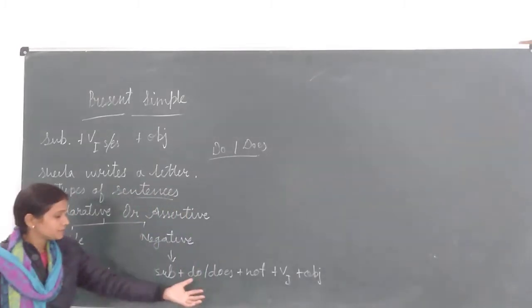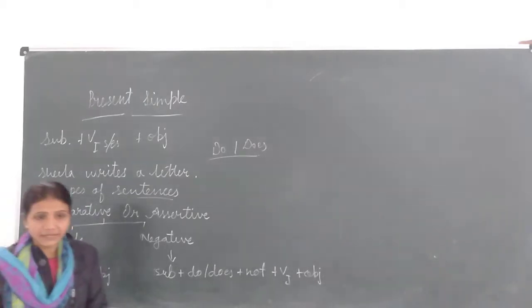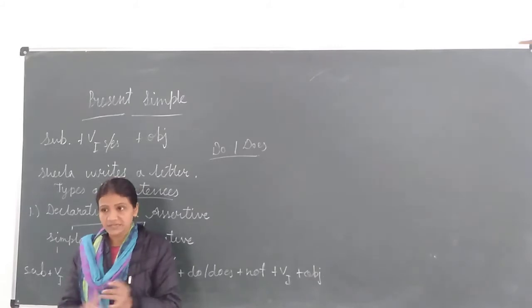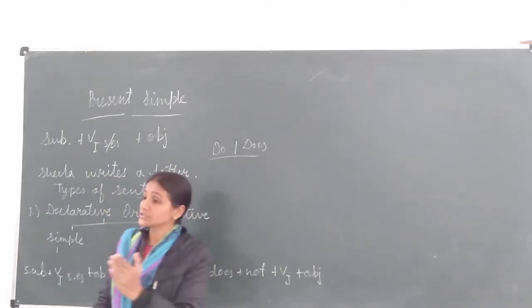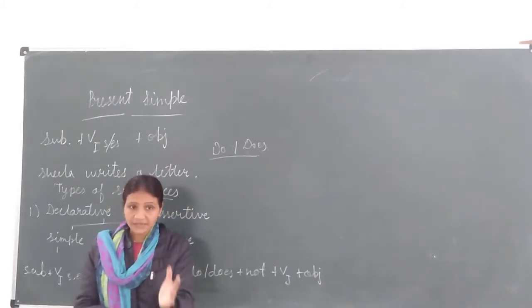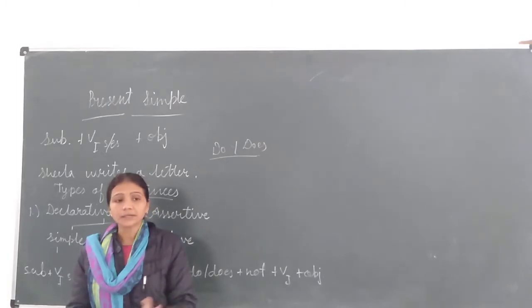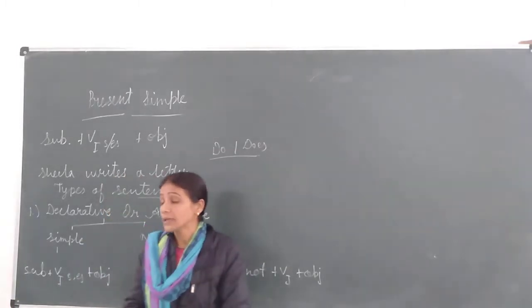Clear? Now next we will discuss the interrogative sentence. There are two types of interrogative sentence, WH question and yes no question. WH questions means the sentences which start with a WH word, and a yes no question means the sentences which start with a helping verb.